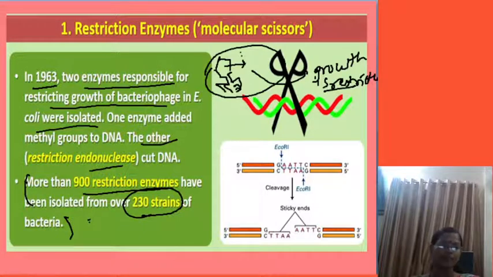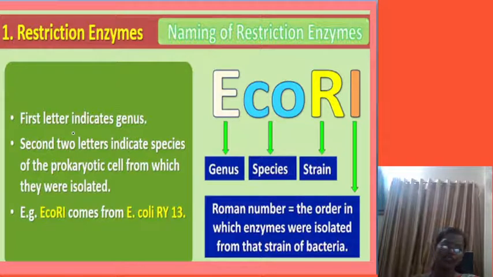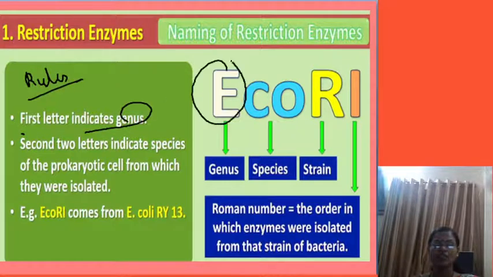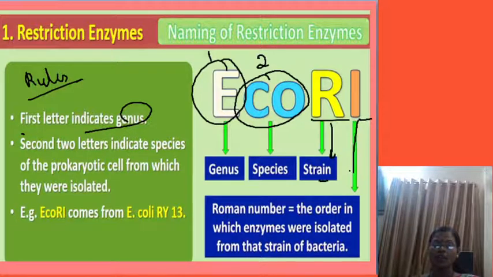Next, now the rules of indicating, or naming, the REN we'll see. The first letter should be the genus name, as I have already told you. The second letter should be the species name, indicated by 2 letters. For example, EcoRI: R is the strain, and Roman number I is the order in which enzymes were isolated from that strain of bacteria. Suppose a second enzyme is extracted, it should be Roman number II. If a third enzyme is extracted, it is Roman number III. Like that it has been named.